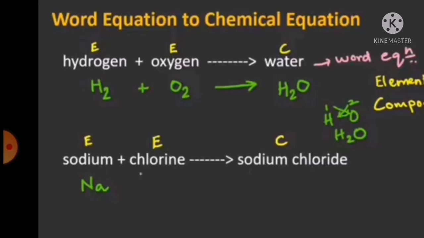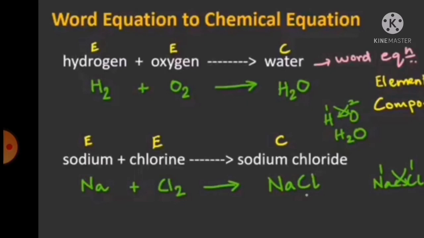Sodium is reacting with the chlorine to form sodium chloride. Sodium is an element. Chlorine is also an element. Symbol for sodium, Na. And what is the symbol for chlorine? Cl. So Na plus Cl gives. This is the chemical equation. Sodium chloride, NaCl.